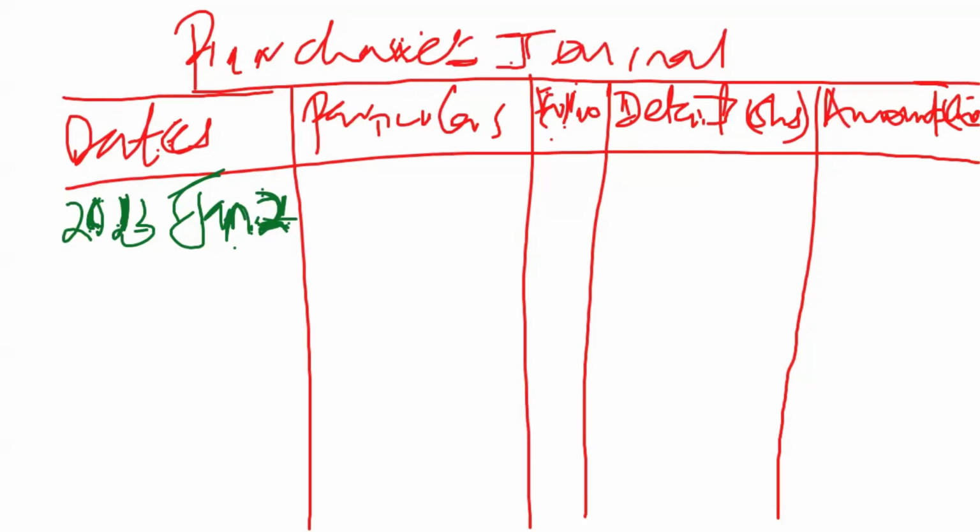So the 2023 January 2nd, it's under the purchases. It will come into the purchases journal, and these were purchases from KC Group.